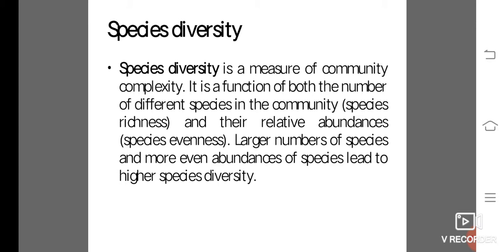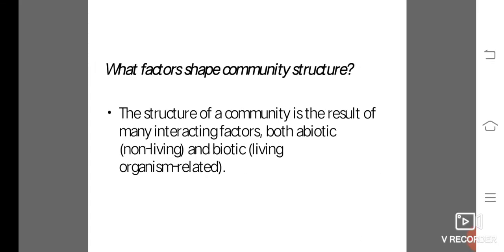In general, ecologists think that more diverse ecological communities are more stable than less diverse communities. However, the diversity-stability relationship is not a universal rule, and there are some cases where other factors are more important in determining community and ecosystem stability.